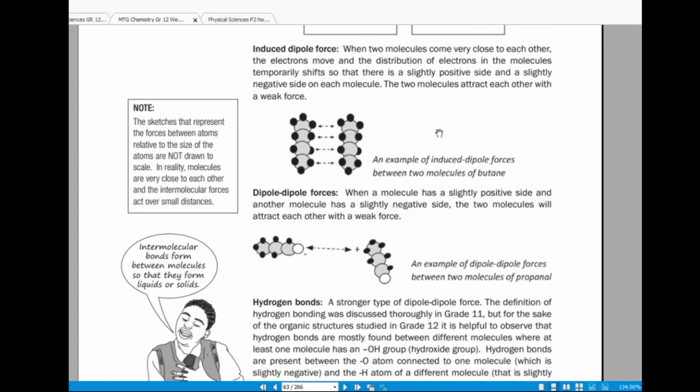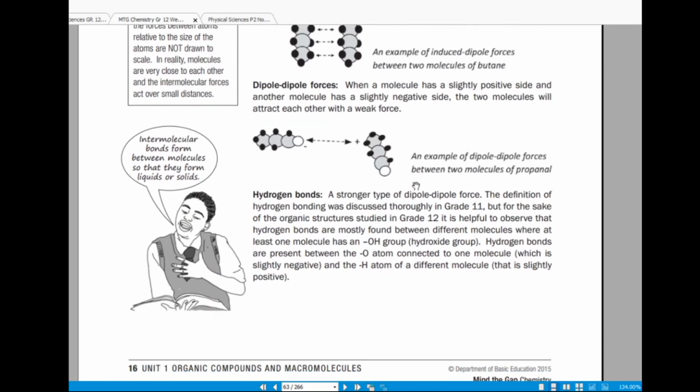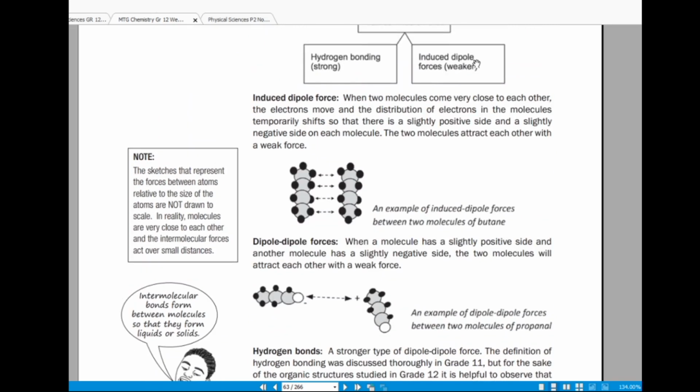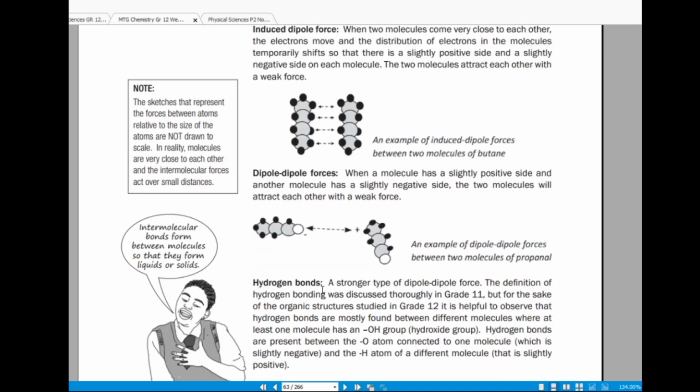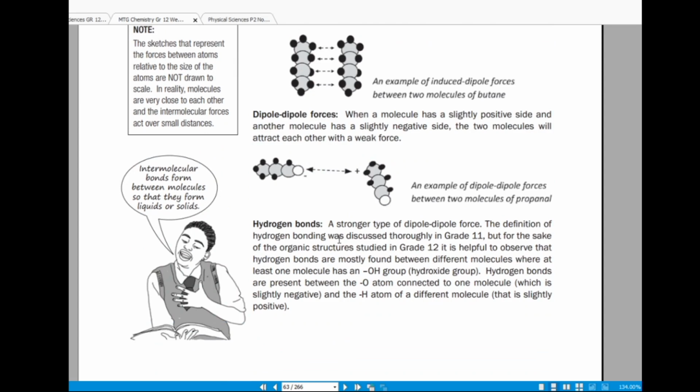Okay, so the molecules attract each other with a weak force, which is why we're saying induced dipole forces. This is the weaker form of the van der Waals forces, the induced dipole forces. So dipole-dipole forces: when a molecule has a slightly positive side and another molecule has a slightly negative side, the two molecules will attract each other with a weak force.